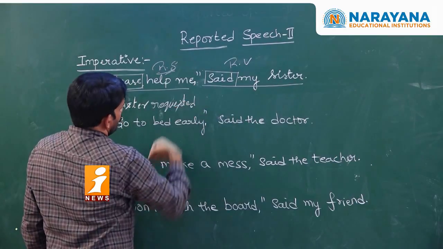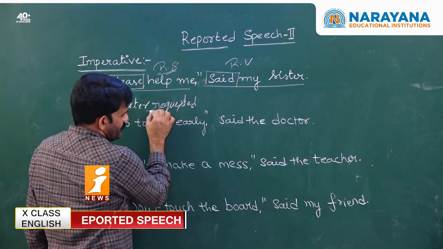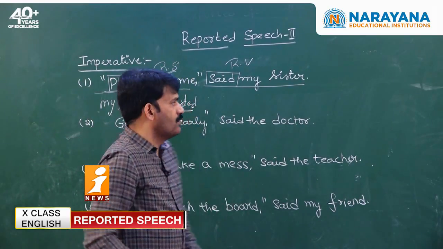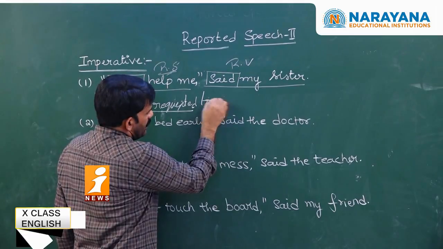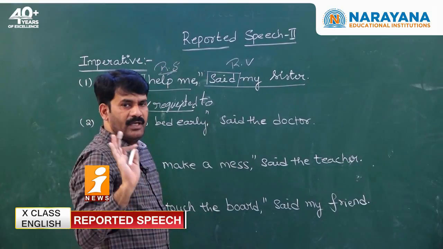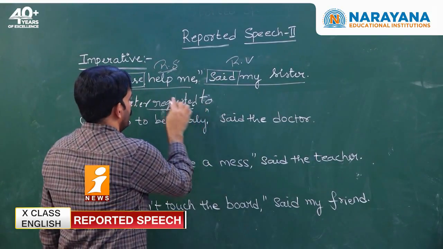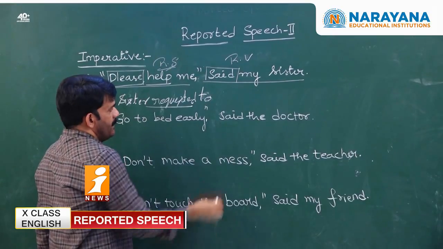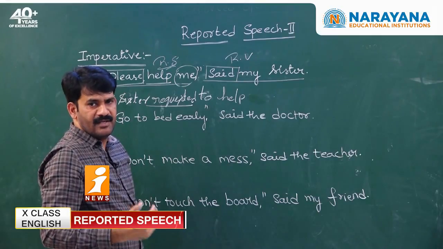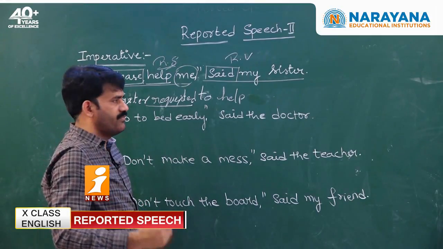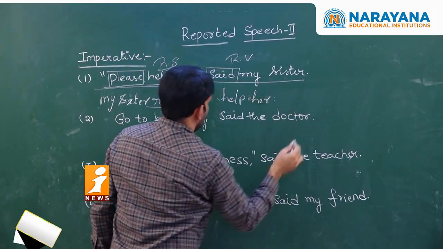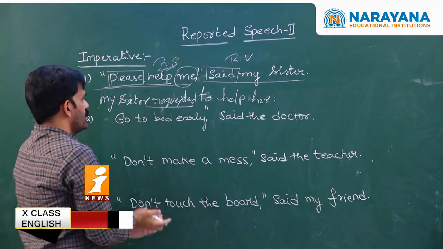My sister requested. For what did she request you? Here, only in imperative, when we connect two sentences, we use to plus infinitive. To plus infinitive means to plus the first form of the verb. What is the first form of the verb here? Help. Then you take help. My sister is a feminine gender, or it's a female. So instead of me, we have to use her because it is in the object form.